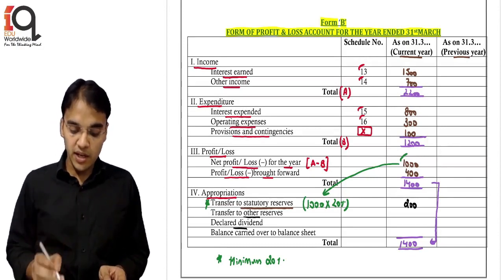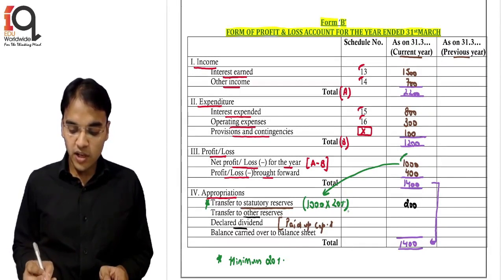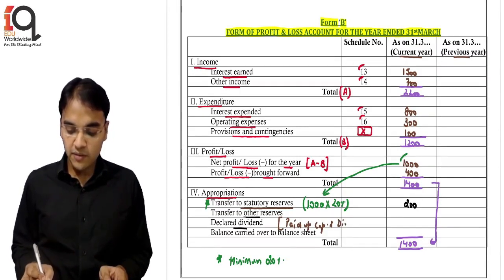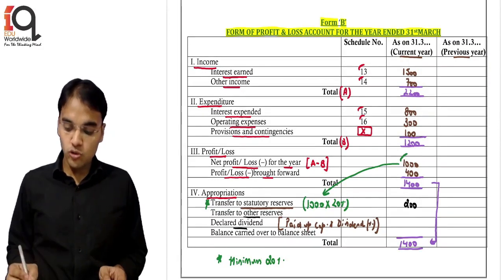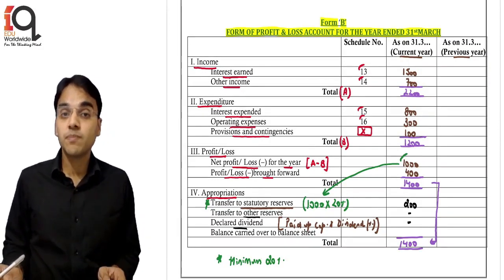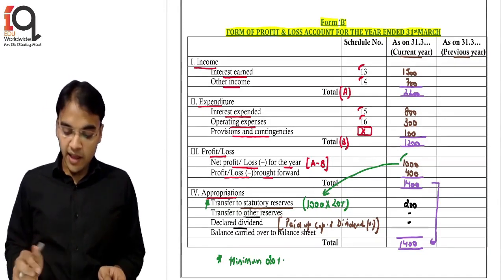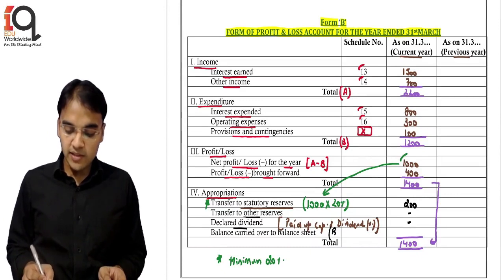There can be a declared dividend. The declared dividend, student, is of the paid up capital. And again, only if the question gives it, then you will do it. So paid up capital into dividend rate. So these two things will be shown only if the question specifies transfer to other reserves or any declared dividend. And then the balancing figure is balance carried to balance sheet, that will be here 1200.